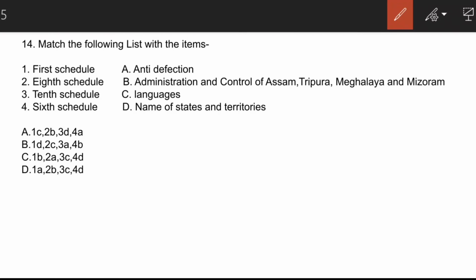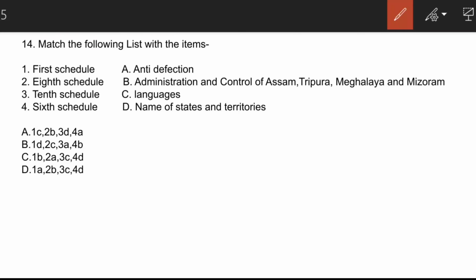The name of states and territories are contained in the first schedule. The languages are contained in the 8th schedule. Administration and control of Assam, Tripura, Meghalaya and Mizoram are contained in the 6th schedule, and anti-defection is contained in the 10th schedule.